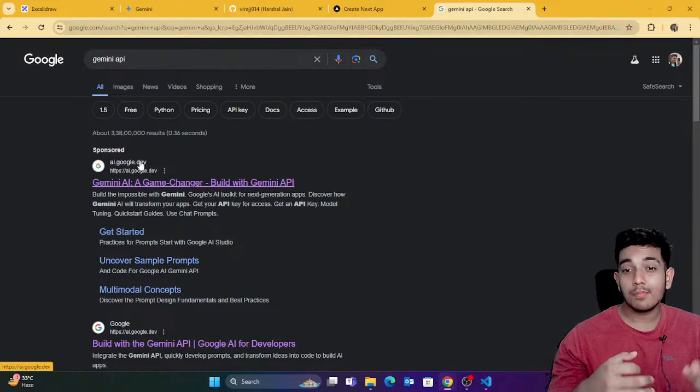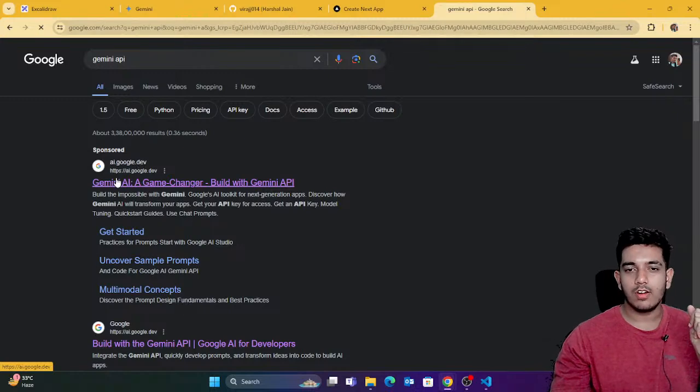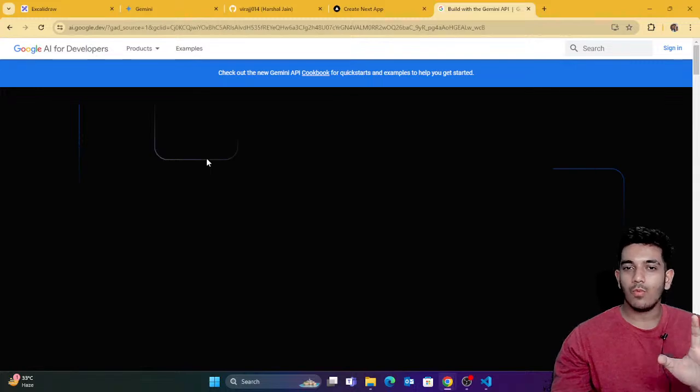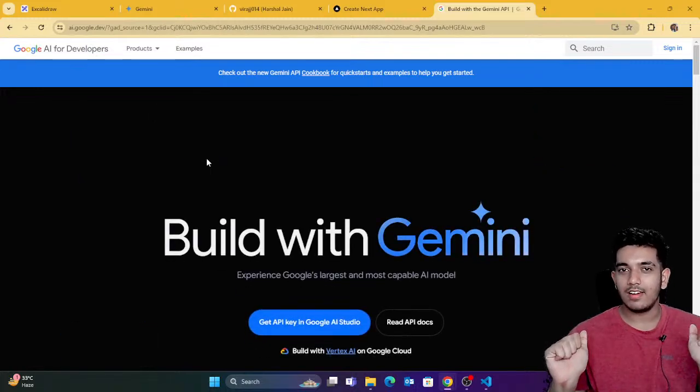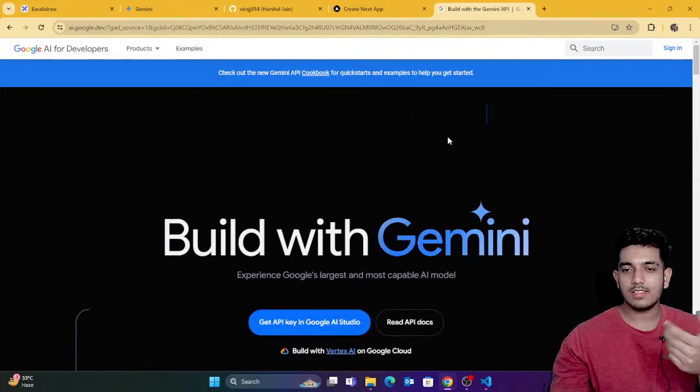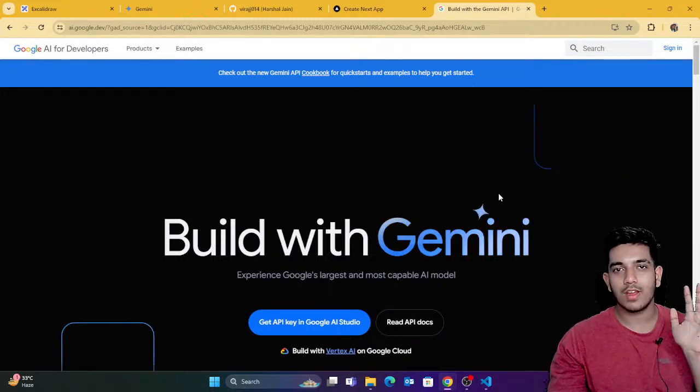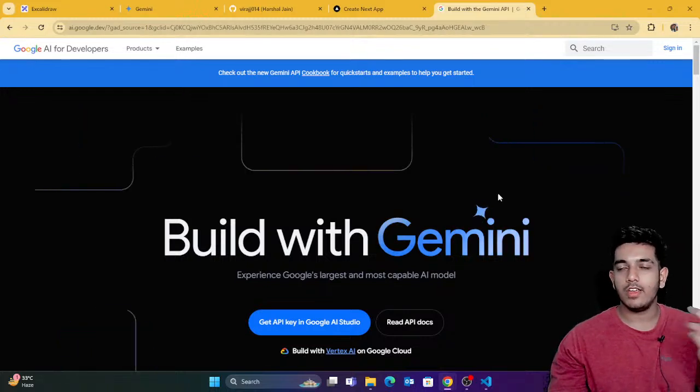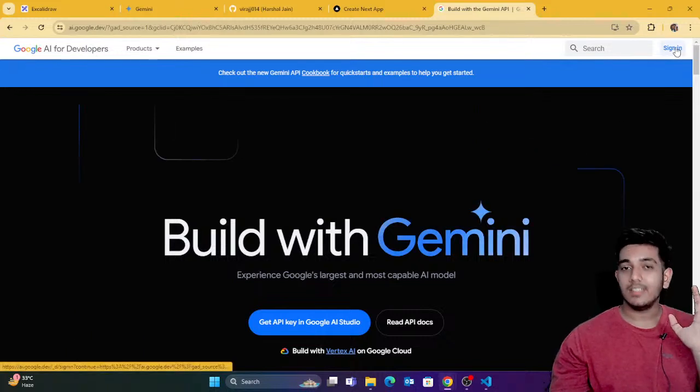For some countries, it might not work, as per what I know. So you can check it for your country. If I just open this and it works properly, that means it's working for my country. You can see that it's open like this. That means it's good for India. But for some other countries, it might not work.